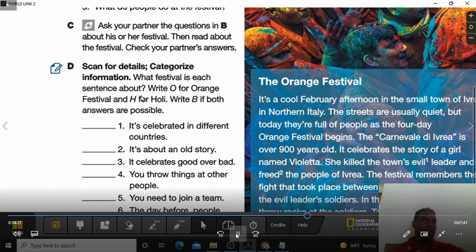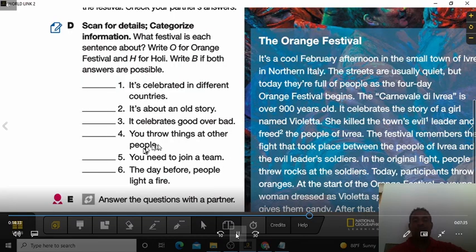It's celebrated in different countries. It's about an old story. It celebrates good over bad. You throw things at other people. You need to join a team. The day before, people light a fire, and so on. So think about those things that we got there. Now,